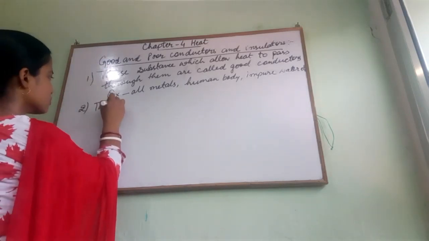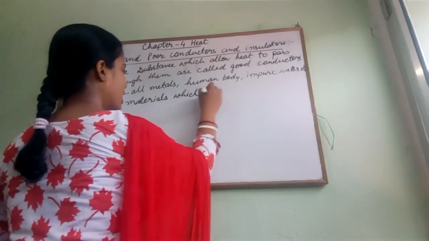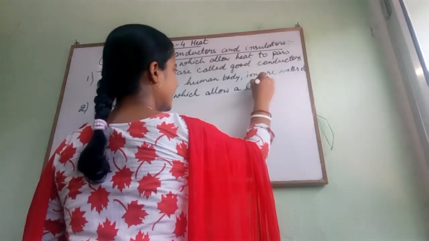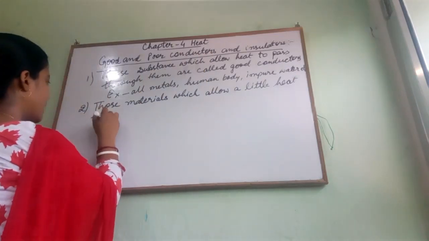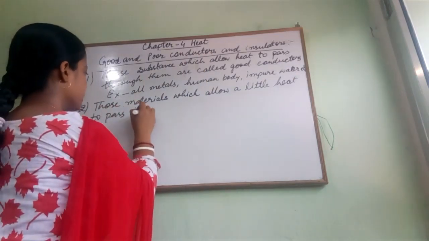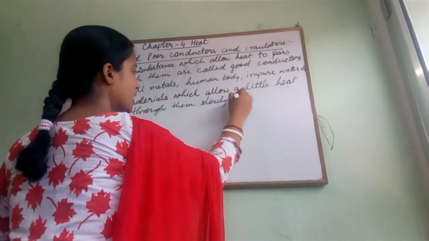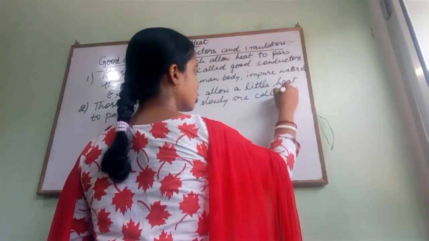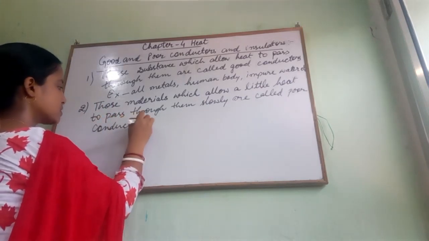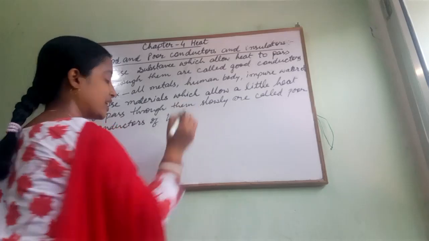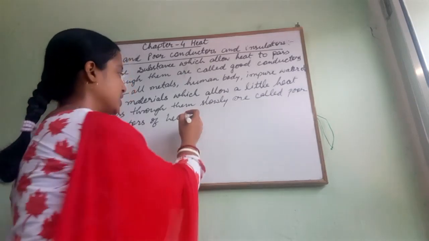Those materials which allow a little amount of heat to pass through them slowly are called poor conductors of heat. Here I am only regarding the heat, not the electricity. So don't be confused with that. Heat.